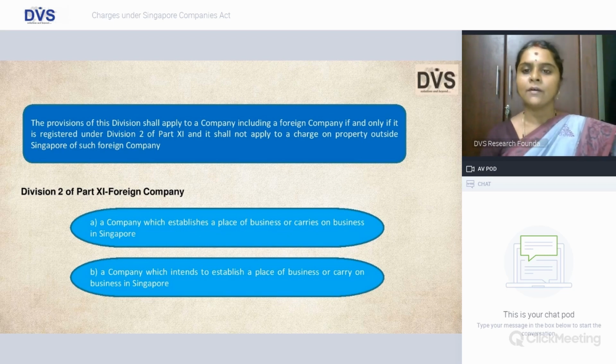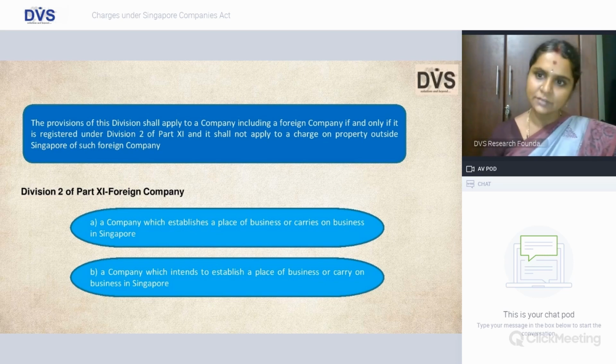So if we are already registered as a charge holder in India for any property which is situated in India and you are not having any place of business in Singapore, then you are governed only by the Indian Companies Act and not by your Singapore Companies Act.